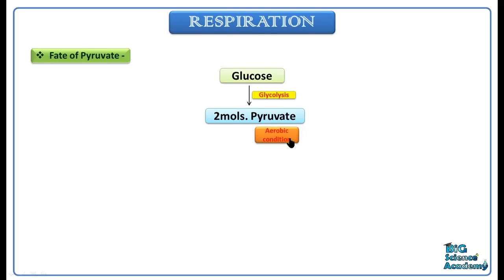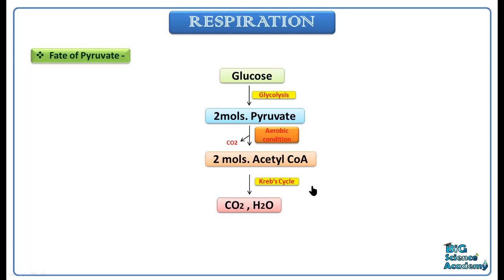That is, the first is the aerobic condition, where these 2 molecules of pyruvate are converted into 2 molecules of acetyl-CoA with the elimination of 1 CO2 molecule, and these 2 acetyl-CoA molecules then enter into the Krebs cycle, releasing CO2 molecule and H2. This is the total aerobic condition process.